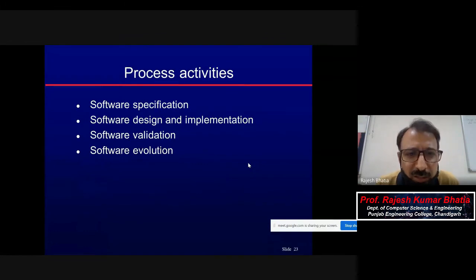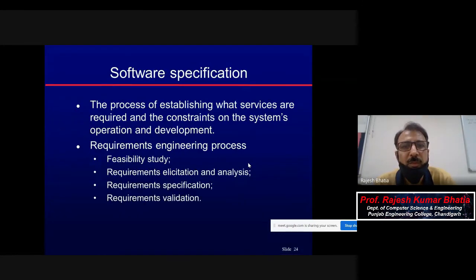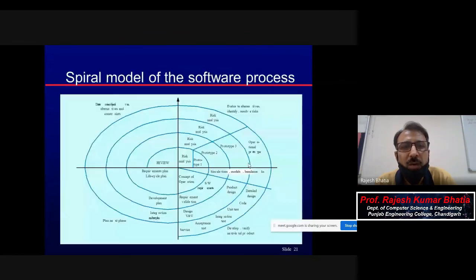Process activities in this are software specification, software design and implementation, software validation, software evolution. These are common to all: your waterfall also, your prototyping also, and your spiral also. That's it. I think for today it's enough. Spiral model we have done.